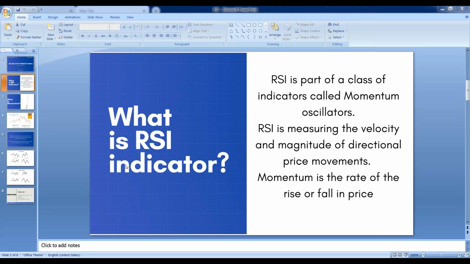So suppose a stock is moving on the upside. Till what time it is going to move up will depend upon the momentum. There will be one point where the stock will start consolidating at the upper level as well. As you know, there are three levels for doing trading.